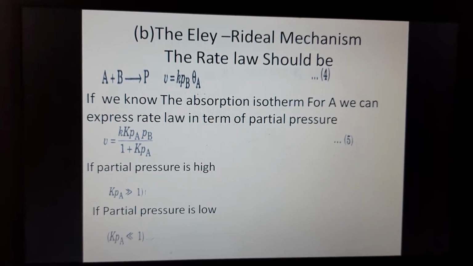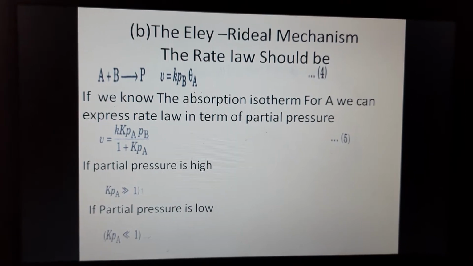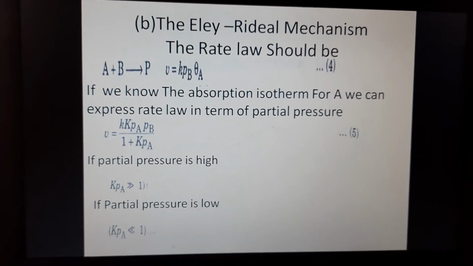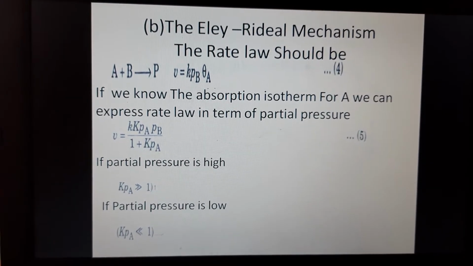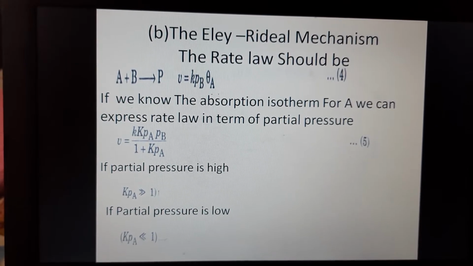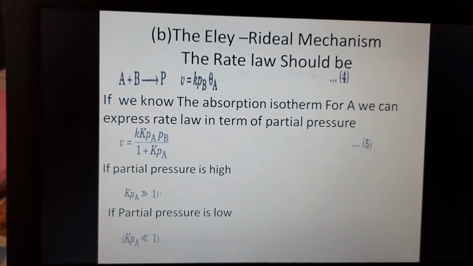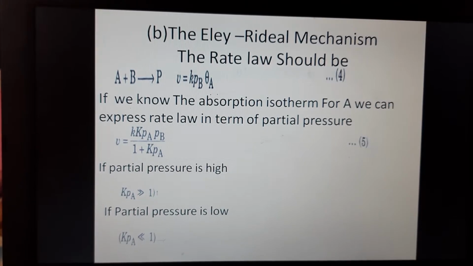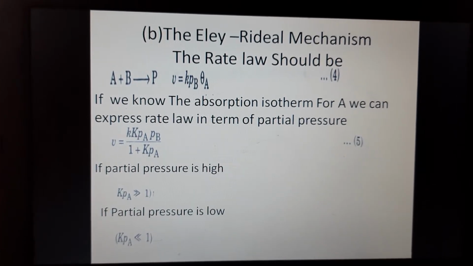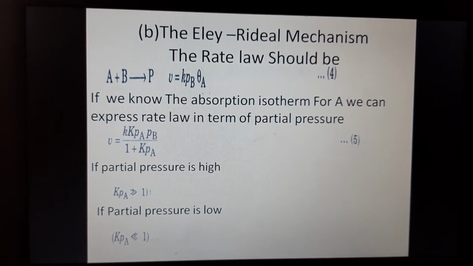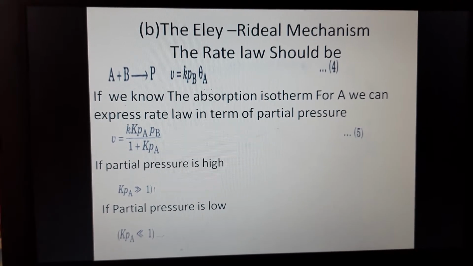The rate of formation of product is expected to be proportional to the partial pressure Pb of the non-adsorbed gas B and the extent of surface coverage theta A of the adsorbed gas A. It follows that the rate law should be, if A reacts with B to give product P, V is equal to small k Pb theta A, equation number 4.